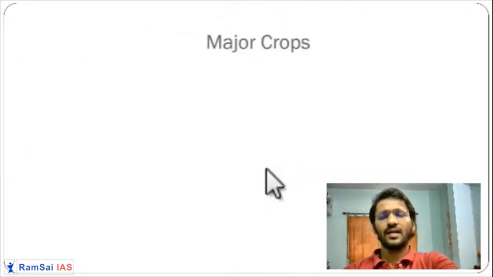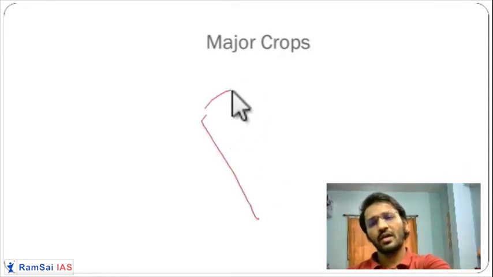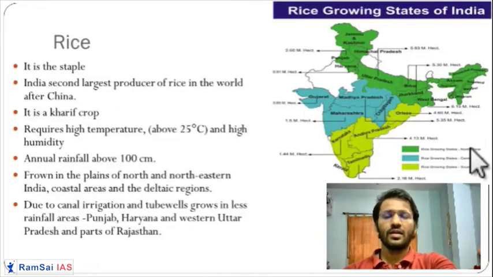Now, let us understand the major crops of India and the different varieties of these crops. The first major crop is rice. Everyone knows rice; we love eating rice, we love biryanis.